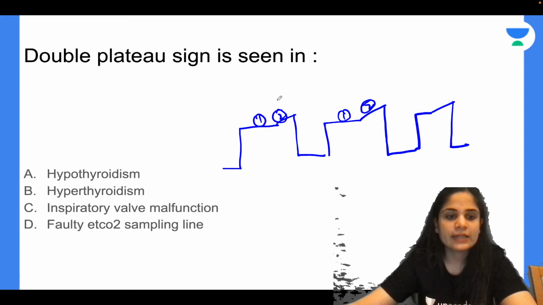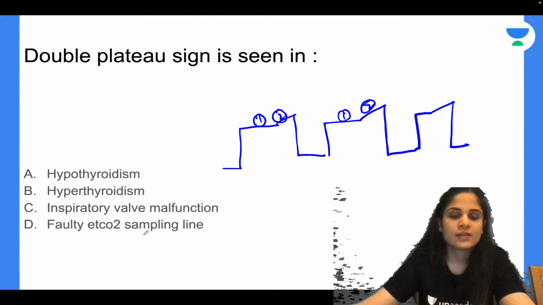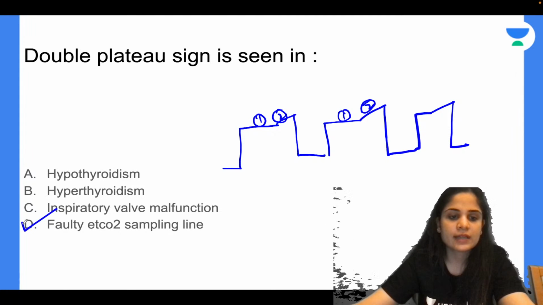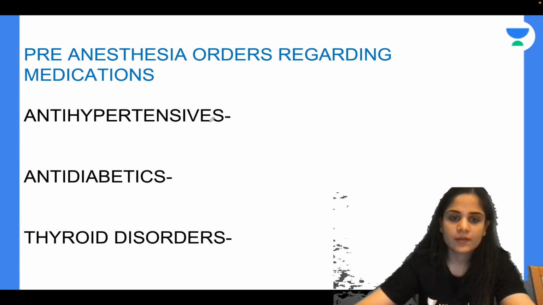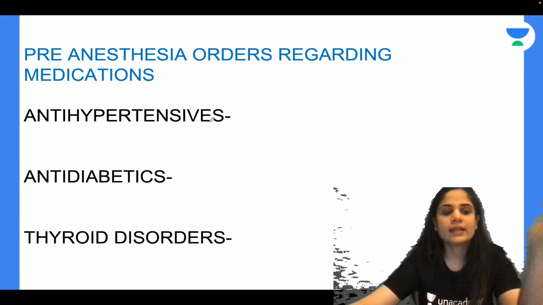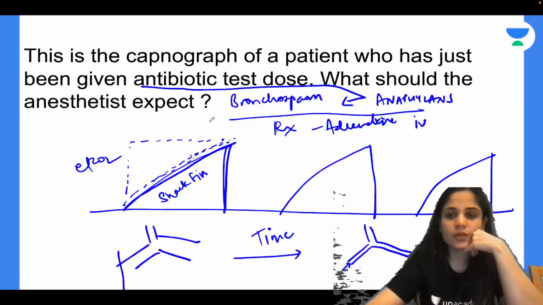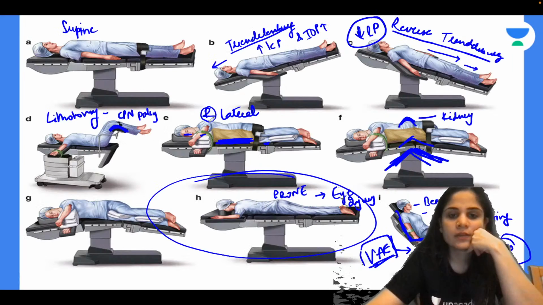Yes, so the only option that we have left right now is faulty EtCO2 sampling line. So just remember this double plateau sign is seen with the faulty EtCO2 sampling line. Okay, now quickly, since we've seen all the capnographs till now, we'll quickly revise all of them.